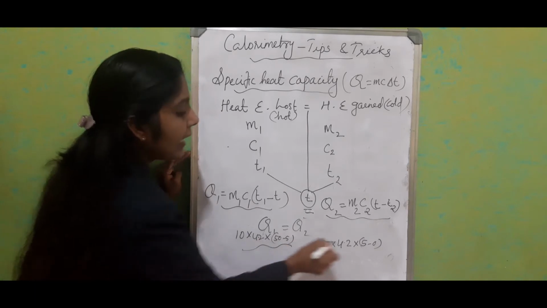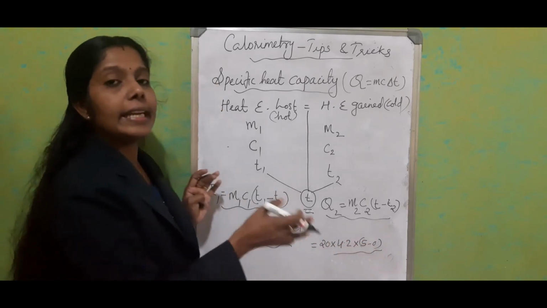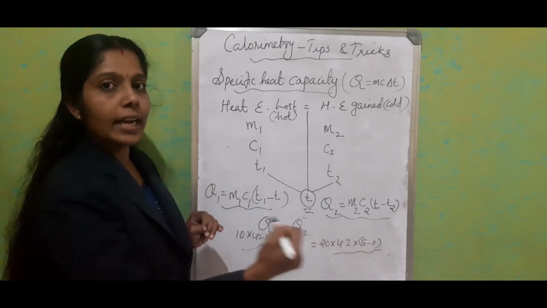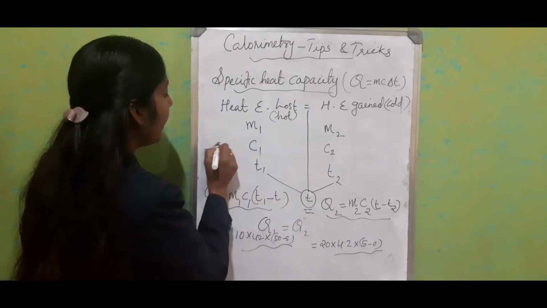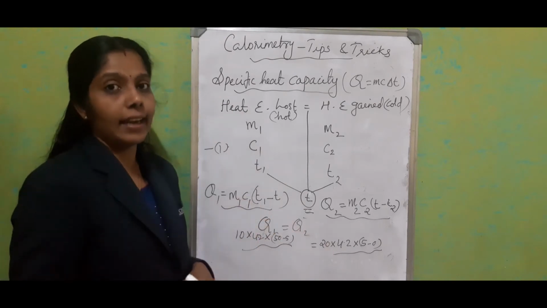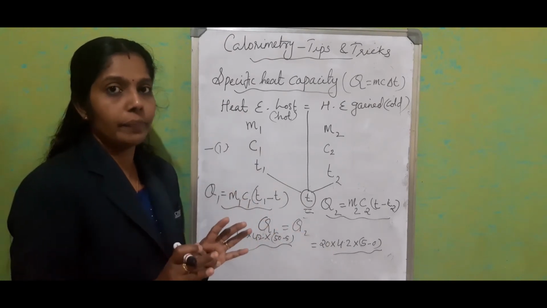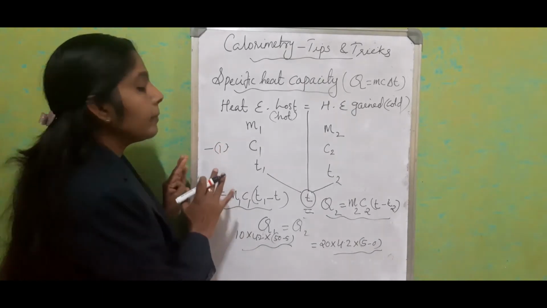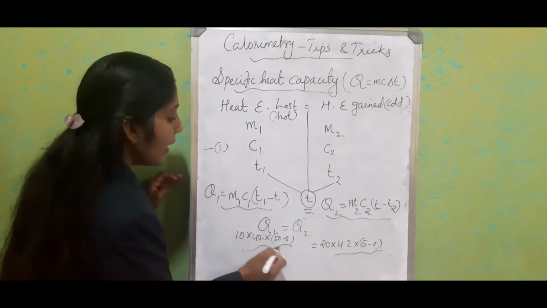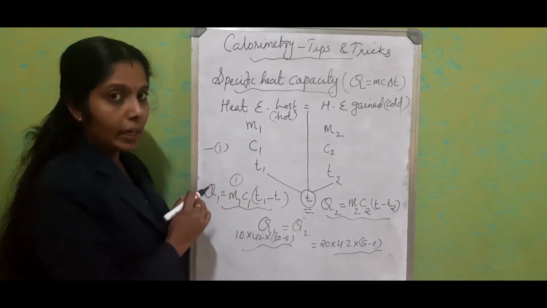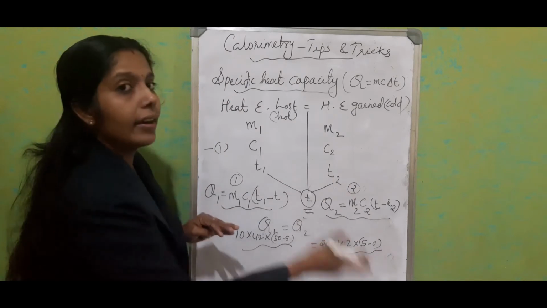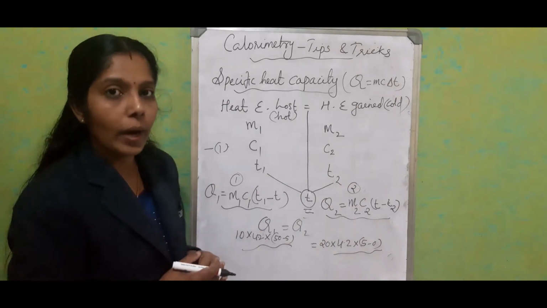If you write the data or substitute the data this way, if it is a 2 mark question, if both sides are right, then you will get 1 mark. And the other 1 mark is for the final answer that you have to find out. Okay. Then, if it comes as a 3 mark question, for the left side itself you will get 1 mark, for the right side you will get 1 mark, and the final answer carries 1 mark.